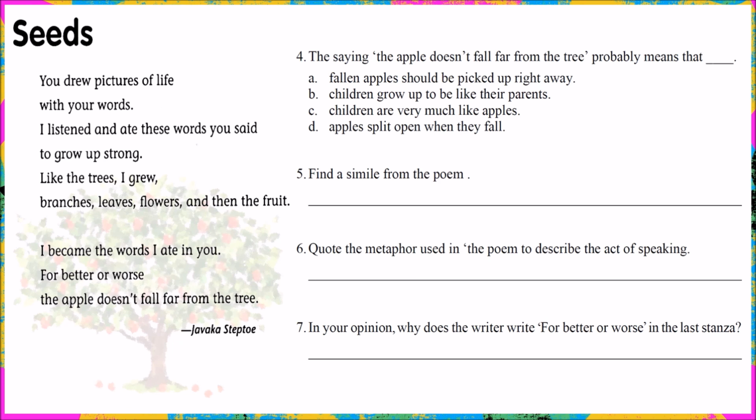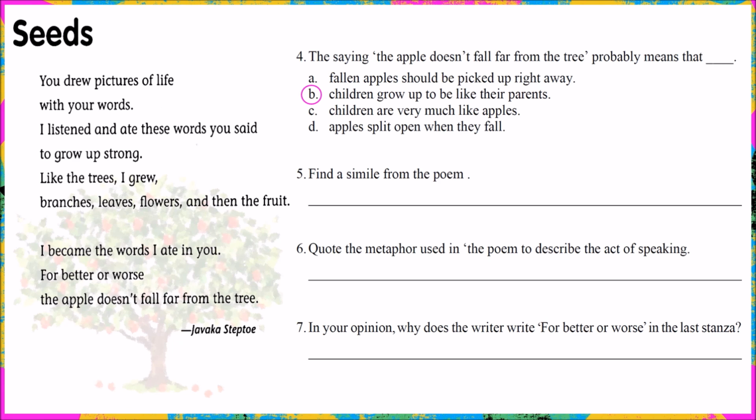Is it about children being similar to apples? We have a number of similes and metaphors in the poems, but it's not about this. And is it about how apples will split open when they fall? Nothing like this is mentioned at all. Therefore, the answer for question 4 is B. Children grow up to be like their parents, just like how an apple would stay close to a tree. They will not be too far from each other, and they won't be too different.